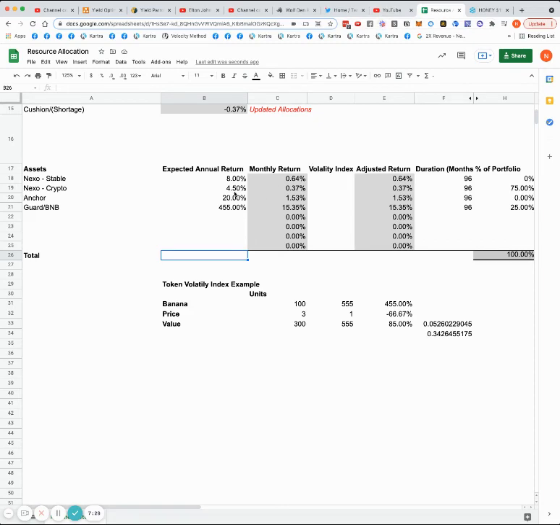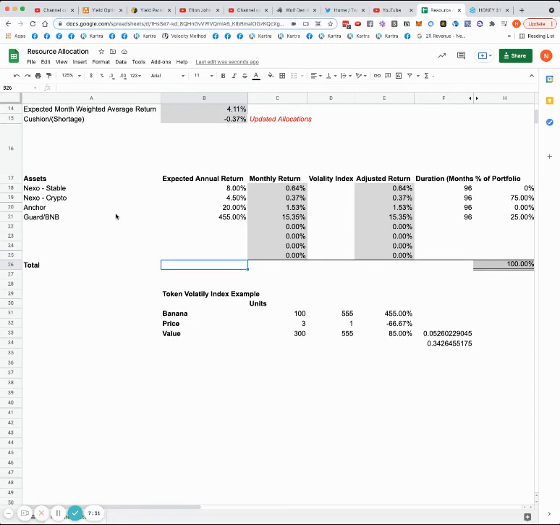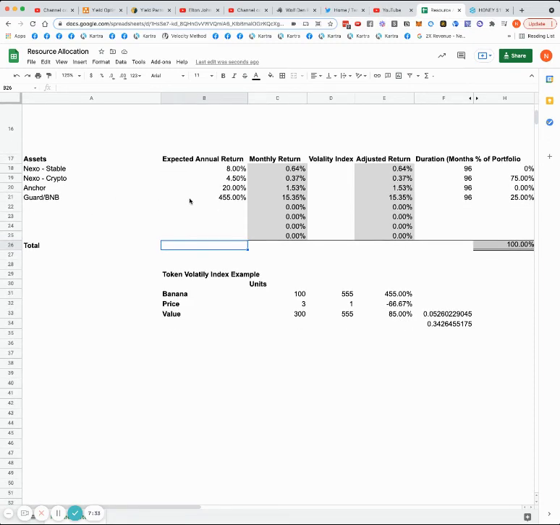Stop. If you don't trust the base case, go do your own work. Create your own base case. I'm okay with that. But chasing APYs or worrying about this fluctuating price means you don't know how to do math, you don't understand compounding, and there is something broken in your operating system when it comes to decision making. Okay? That's the volatility index. We have run this on everything that we recommend and everything that I have large amounts of money in. Hopefully that makes sense.